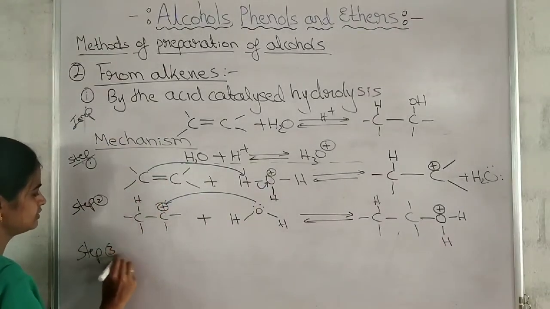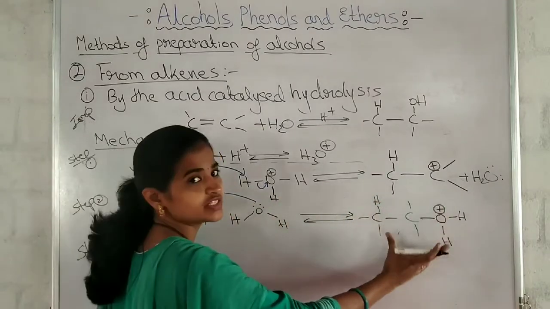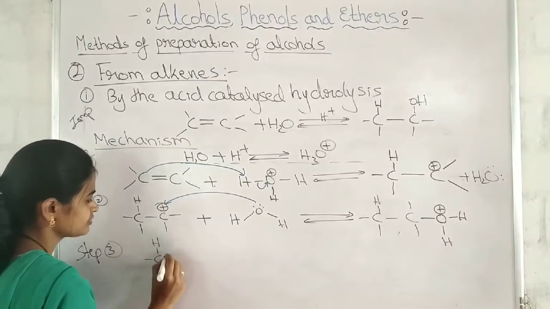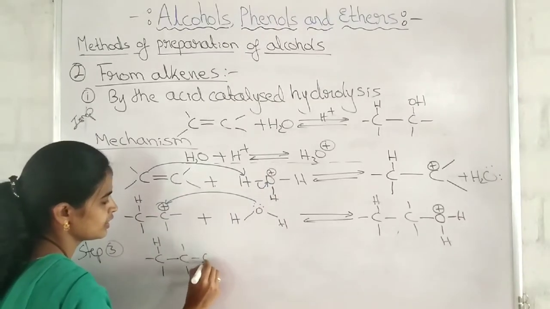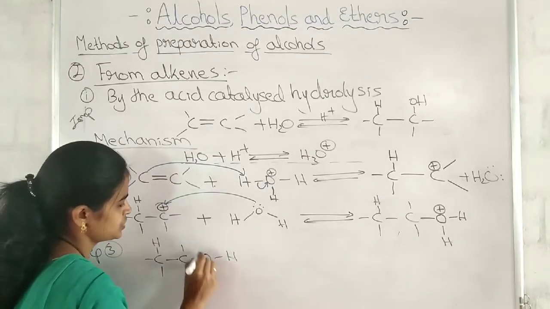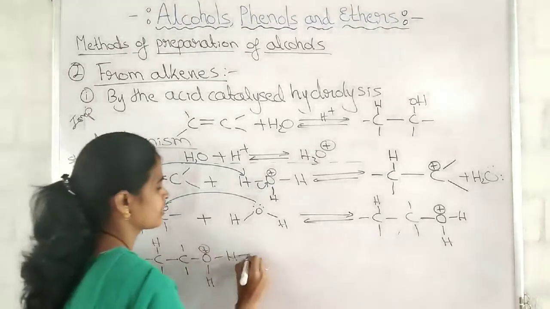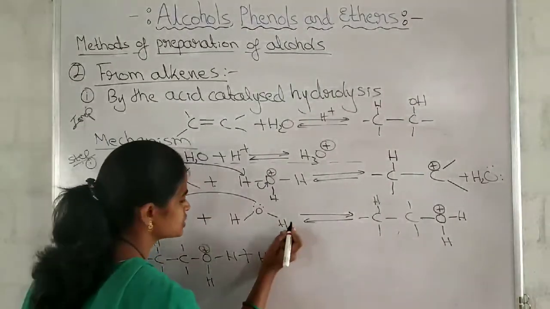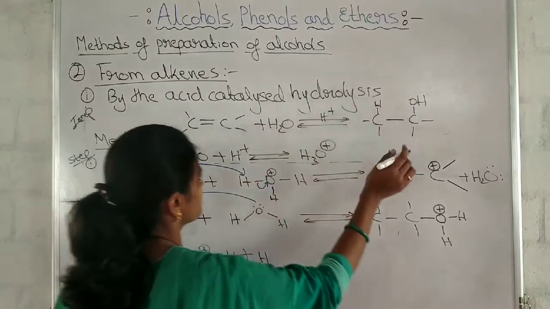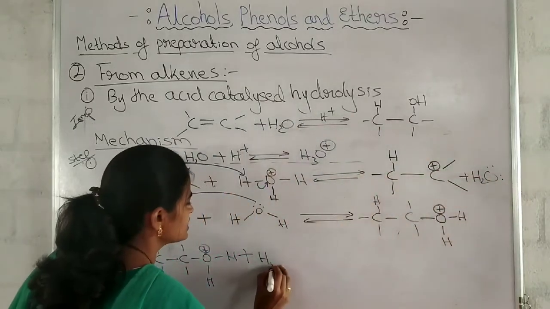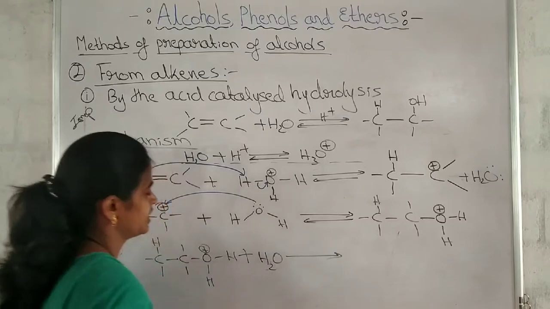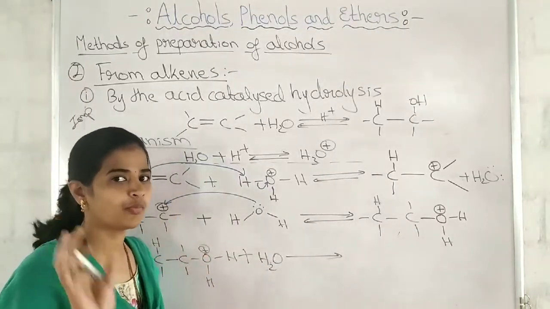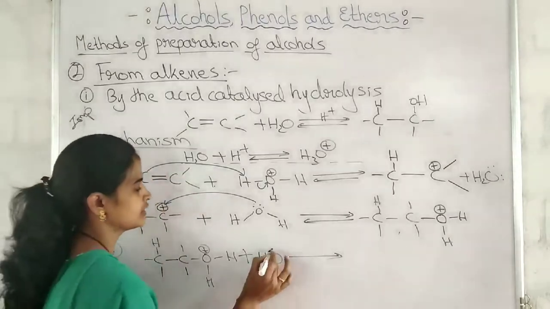Step number 3. Take the product of the second step as the reactant of the third step. CH, plus what is eliminated here? Water, plus H2O. For the deprotonation, for the removal of a proton, water will help here.